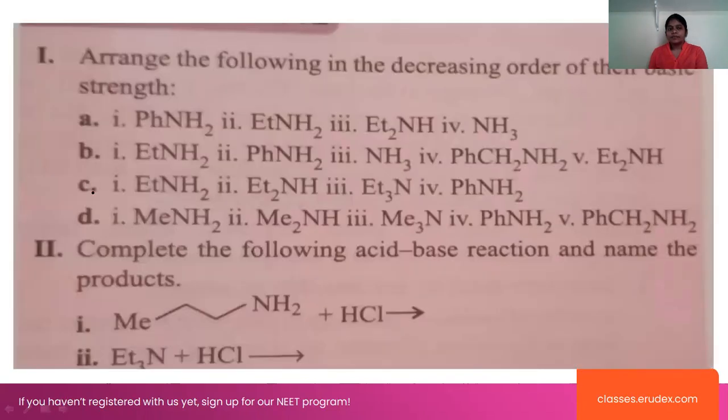Now, next question. Arrange the following in the decreasing order of the basic strength. Look at this: this is the primary, this is the aryl amine, this is the secondary, and this is ammonia. What is the order here? We already know that aryl amines have less basic strength because the lone pair of electrons is in conjugation, that is resonance, with the benzene ring. So the donation is not possible here. How can we say about this tertiary? Give the order for this.